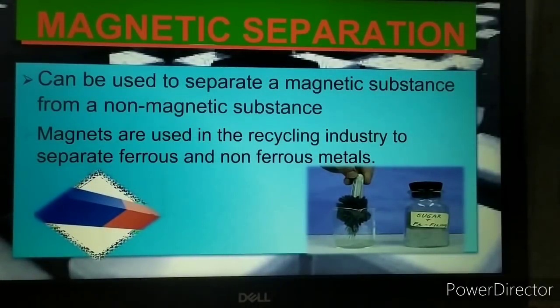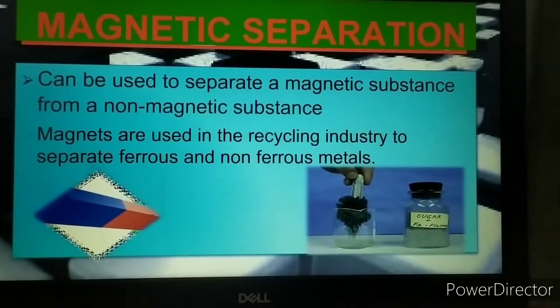This method can be used generally for separating a magnetic substance from a non-magnetic substance. What is the meaning of magnetic substance? Magnetic substance means a substance which attracts iron towards it. And what is a non-magnetic substance? A substance which does not get attracted towards the magnet. And this method is used in industries.